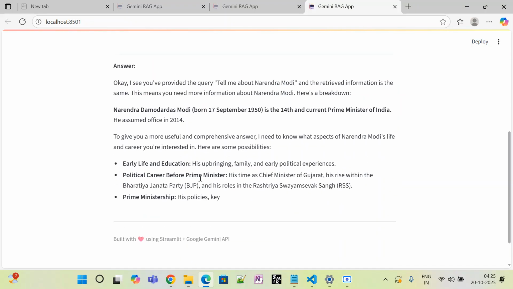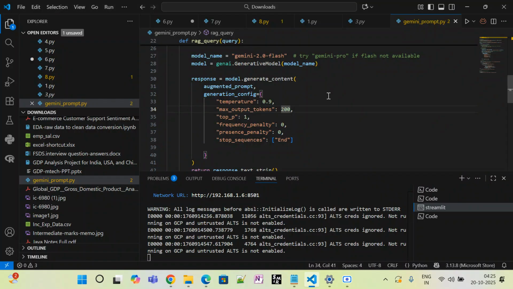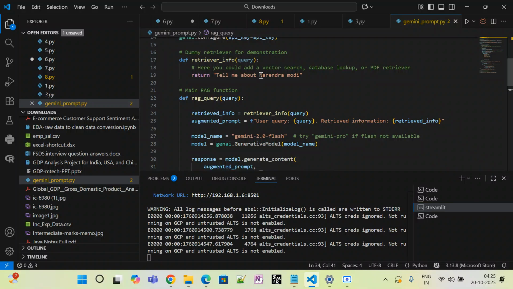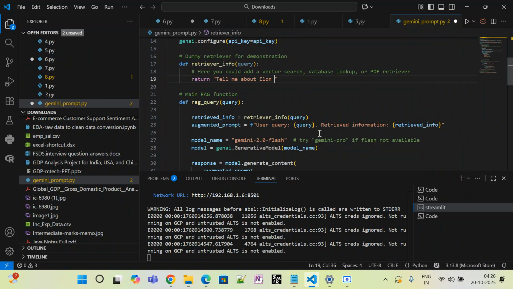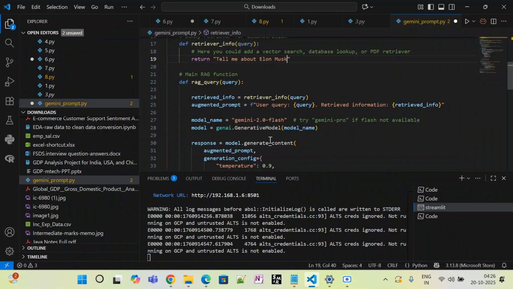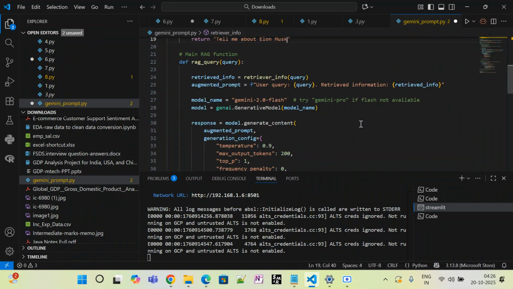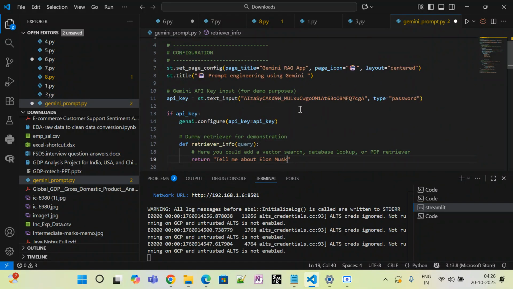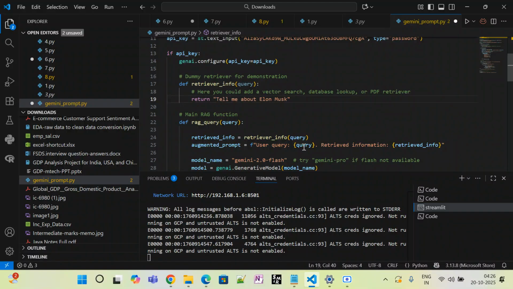Okay, so this is how it will work. You can change your query, tell me about Elon Musk or something. You can also try that one. Here you can set it for feature engineering and the RAG models.